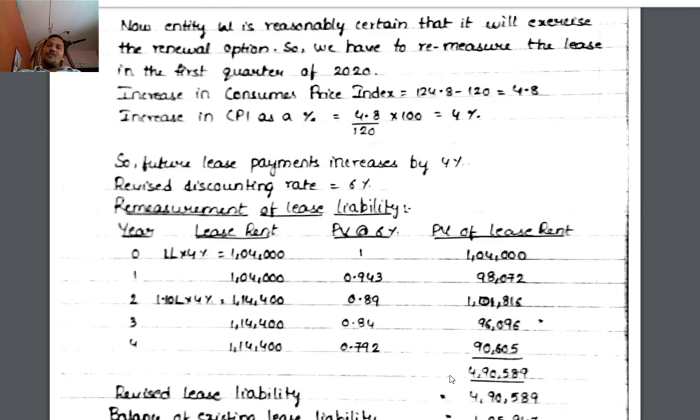Total comes to 4,90,589. This is the revised lease liability.